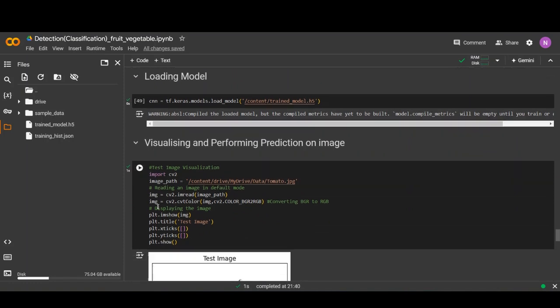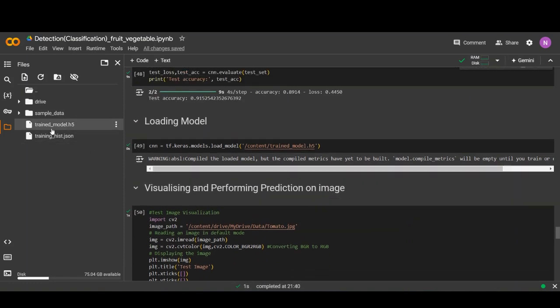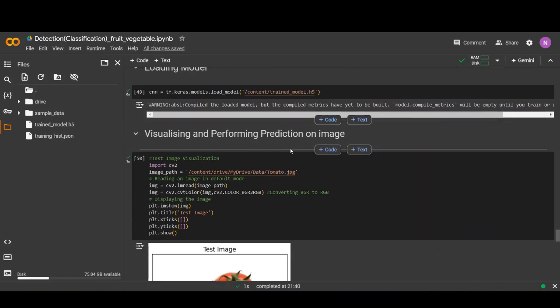After that, we load the model from the file train model.h5. The next step is to test whether the model accurately detects the fruit or vegetable category or not.